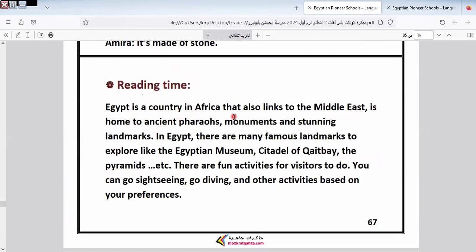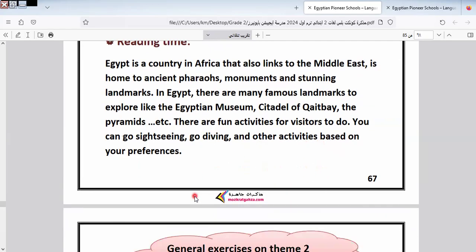Reading time. Egypt is a country in Africa that also links to the Middle East. It is home to ancient pharaohs, monuments, and stunning landmarks. In Egypt, there are many famous landmarks to explore, like the Egyptian Museum, the Citadel of Qaitbay, the pyramids, and so on. There are fun activities for visitors to do. You can go sightseeing, go diving, and other activities.